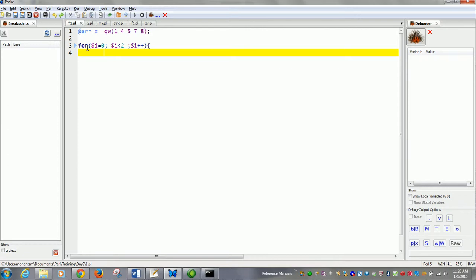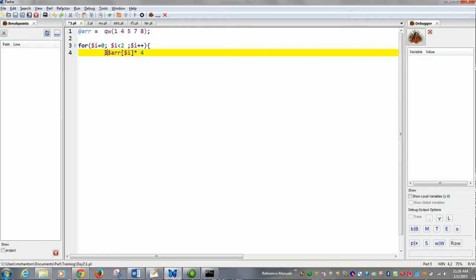You know how a single element of an array is nothing but a scalar, times 4.